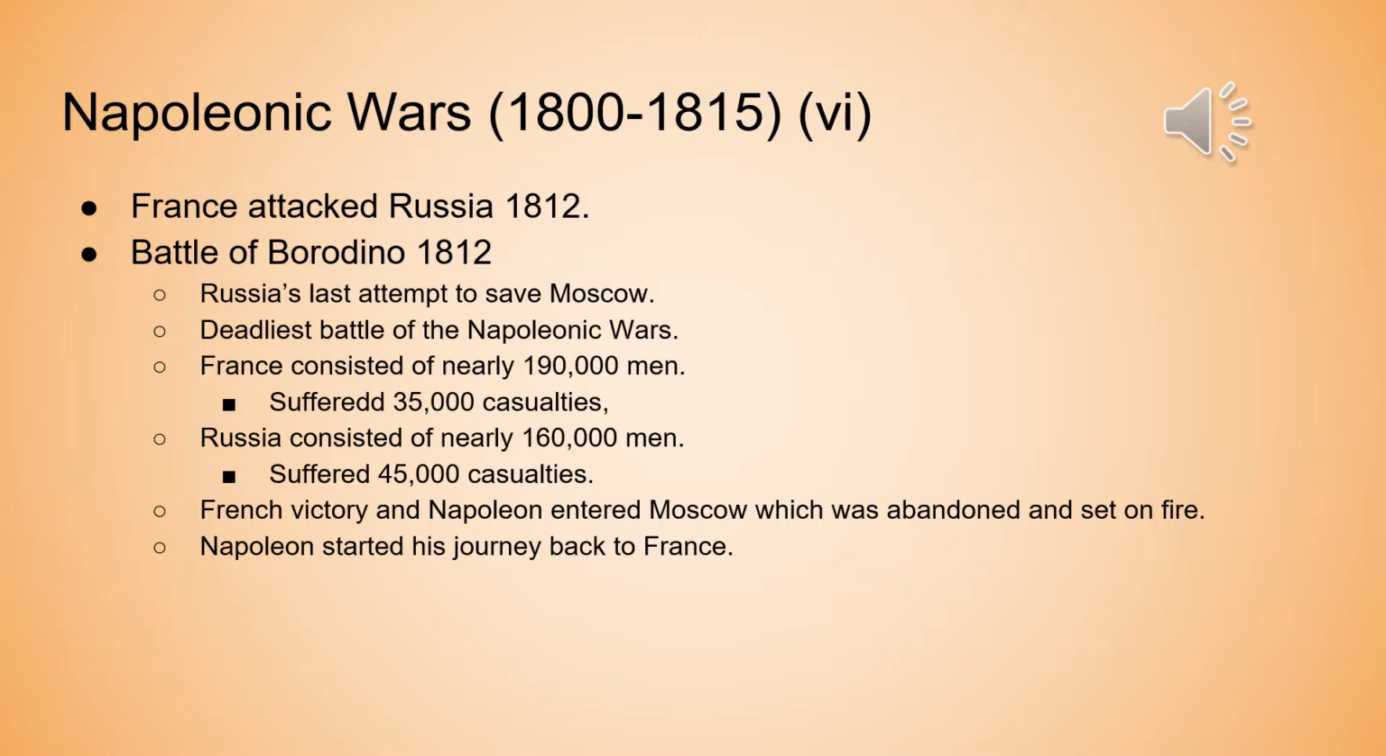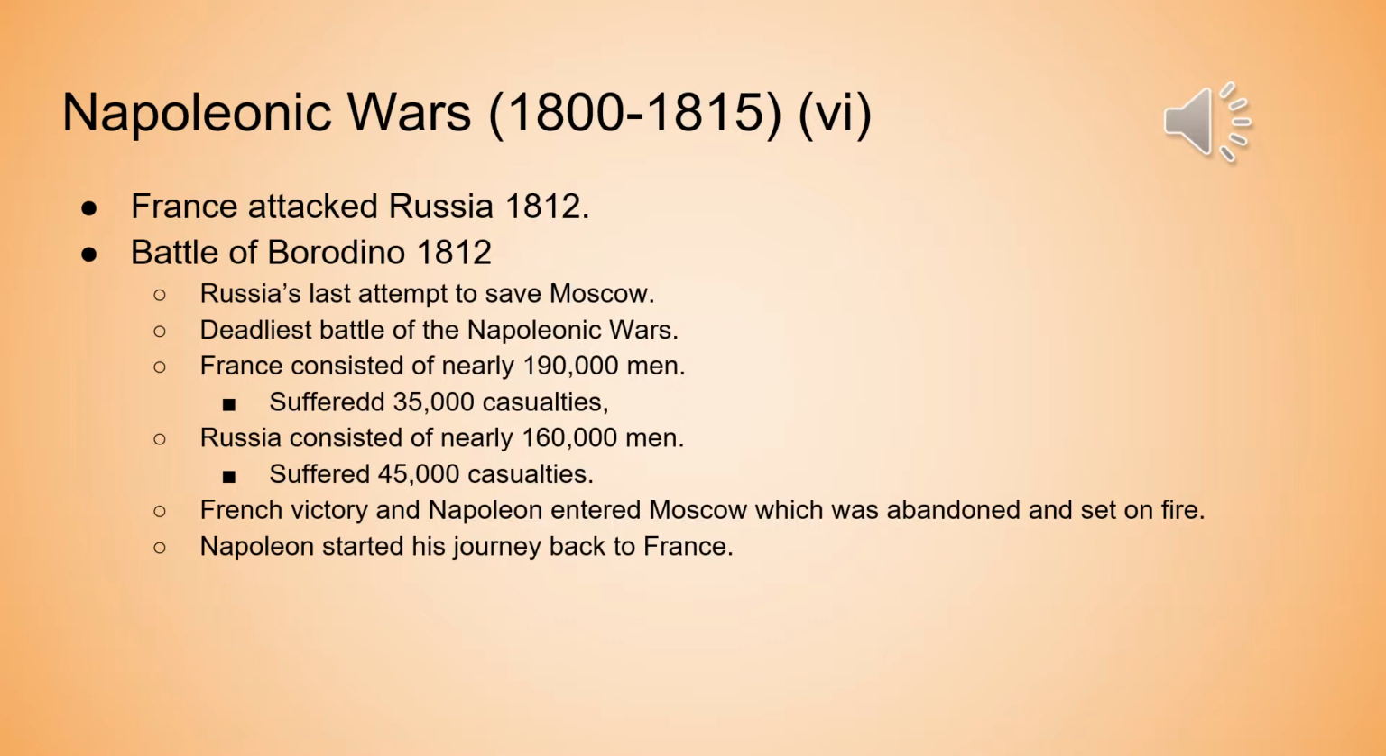So France in this battle consisted of 190,000 men and suffered 35,000 casualties. And Russia consisted of nearly 160,000 men and suffered 45,000 casualties. And this was a French victory, and as a result, Napoleon had entered Moscow, which was abandoned and set on fire